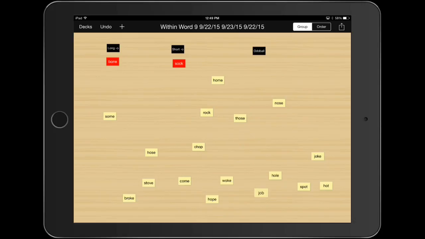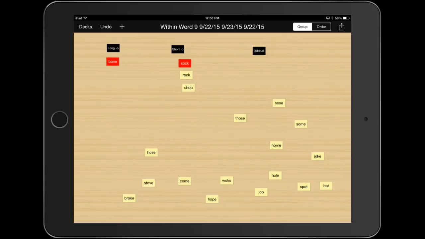Let's continue by sorting some of these words. When we see the word rock, let's say the word and figure out which header it belongs under. Rock. Rock sounds like sock. So I'm going to put that right under here. Next word here I see is chop. Ch-a-p. Chop. That word sounds very similar to sock and rock. Do you hear the short O sound in those words? Sock, rock, chop.